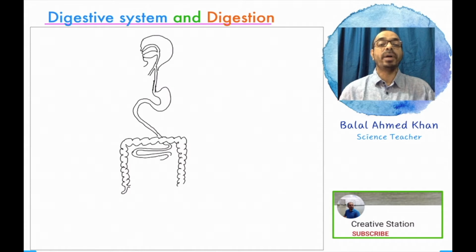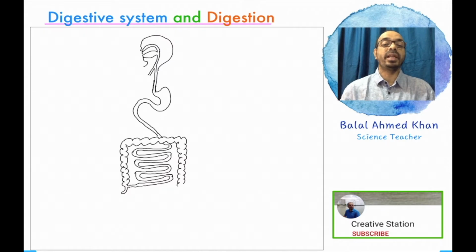Now the folding part of the small intestine. The folding part of the small intestine that enters into the large intestine or colon is known as the ileum. The ileum is the last part of the small intestine, and it is connected with the large intestine.